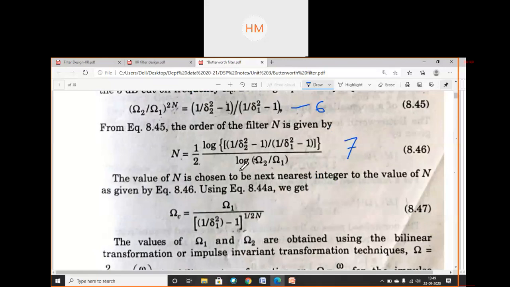Then what we will do, if I am getting n as 2.33, 2.6, 3.6, then I will equate it to the next nearest integer number to the value of n. So if I am getting 2.5, 2.4, 2.6, I will write that number as 3. N will be chosen as the next nearest integer. Okay. Then using equation number 7 and equation number 5a, we get this equation of the cutoff frequency Ωc, which is very important. With this I have found Ωc. Okay.